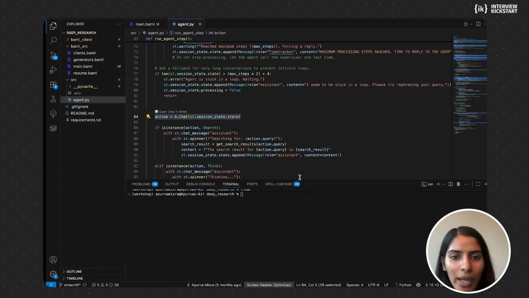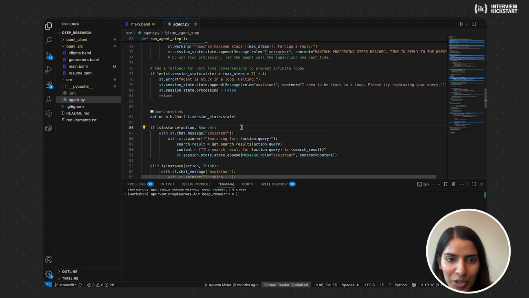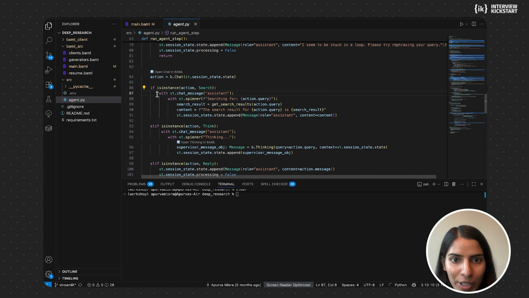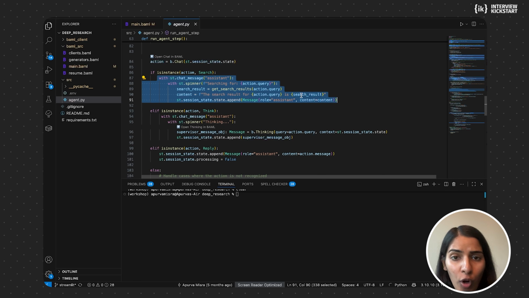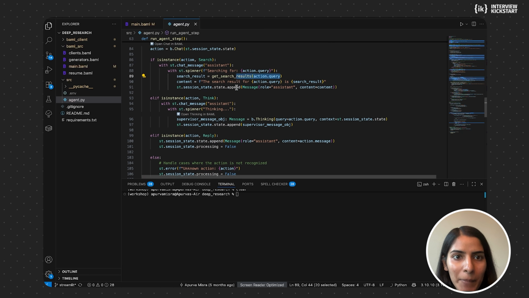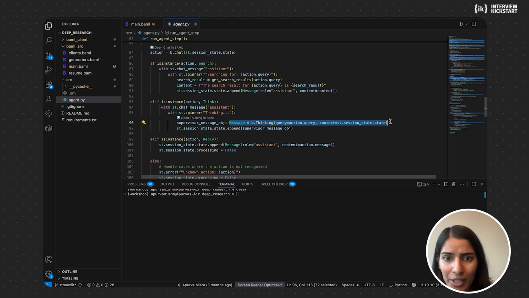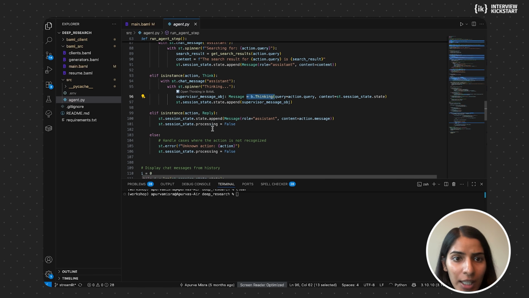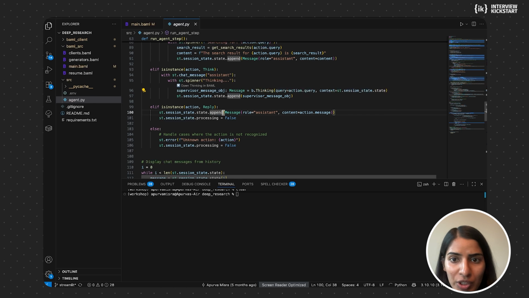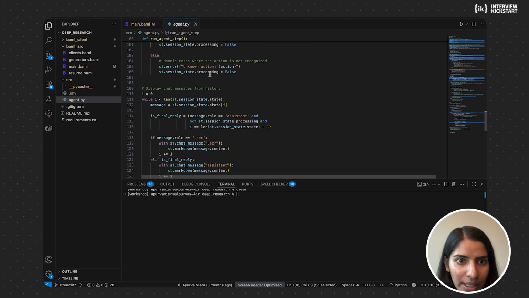This step is where it chooses between the 3 actions that it has to take. And if it's a search action, this is what happens. If it's a search action, it's calling the get search results function with the query. We'll go over the functions as well. If it shows a think action, it's going to use the query and the context and send it to b.thinking. Then if it's a reply action, it is going to add the role assistant and it's going to add the message. Otherwise, it's just an unknown state.